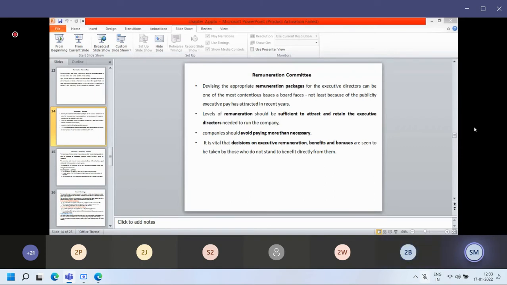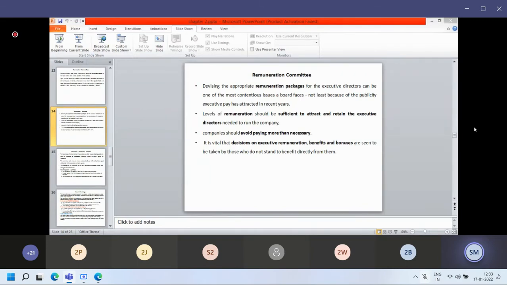Now, remuneration committee: how can it be formed? It can be formed at a higher authority, and the board of directors will be part of that committee. Nowadays, you will see that a salary package for the employee is offered by the HR head.